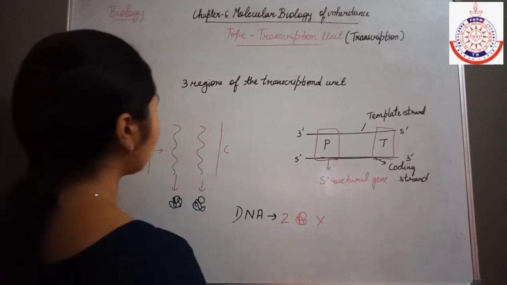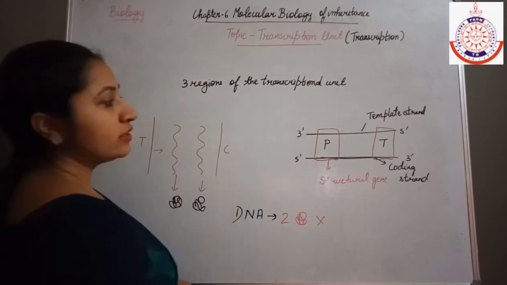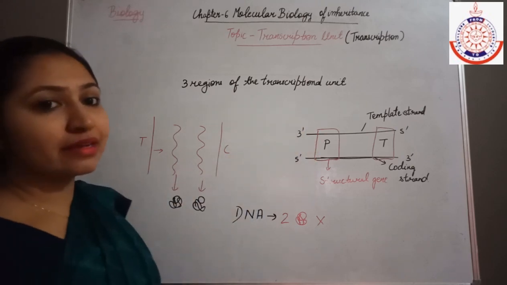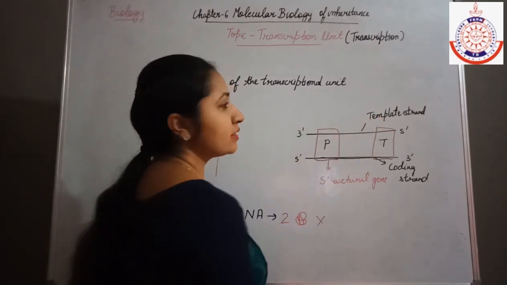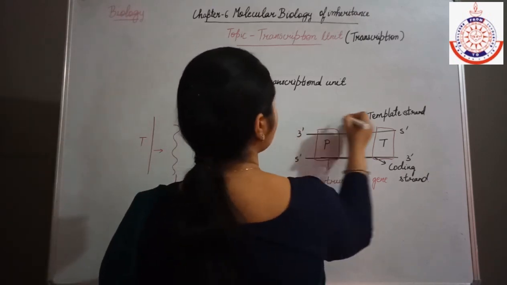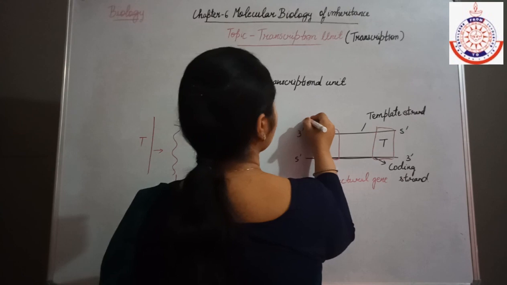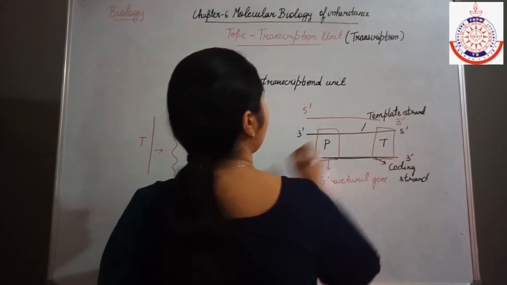So that's why only one strand out of these two will transcribe to form the RNA molecule, and it is the template strand. Why is it the template strand? Because the synthesis of the new chain always occurs from the 5 prime end to the 3 prime end.